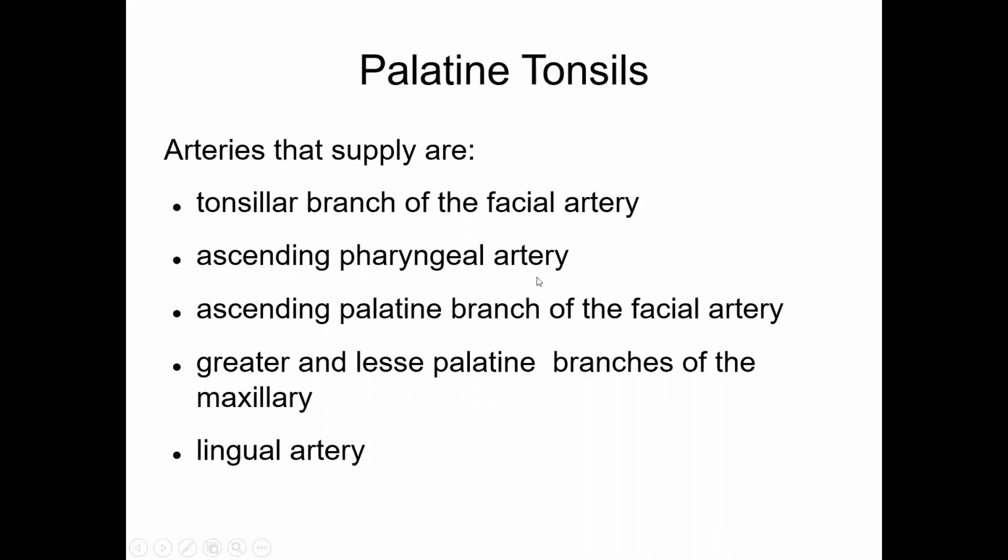Ascending pharyngeal artery, one of the branches of external carotid, supplies the pharynx and also supplies the palatine tonsil, which is lying in the oropharynx.